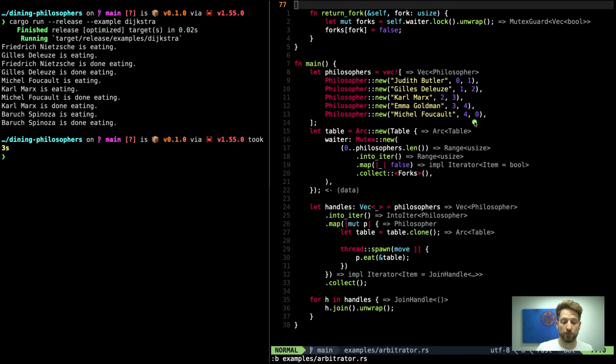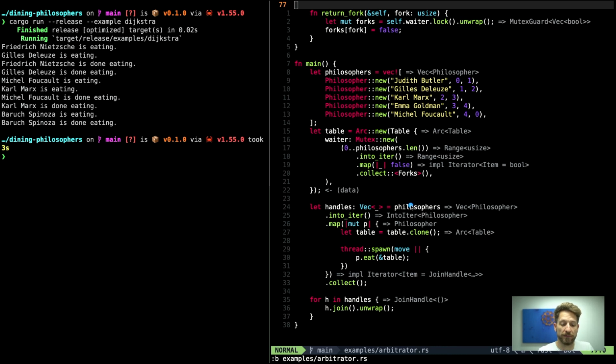Here you can see on purpose we set up in the deadlock position our philosophers. We also again create an arc for our table that now holds the waiter with only one mutex. We create a range over the length of our philosophers because we have to match the number of philosophers with the number of forks. We use an into iterator, and we map every instance into false. We don't care about the value coming in. We just use this to have the correct length for our vector, and we collect this into our forks type.